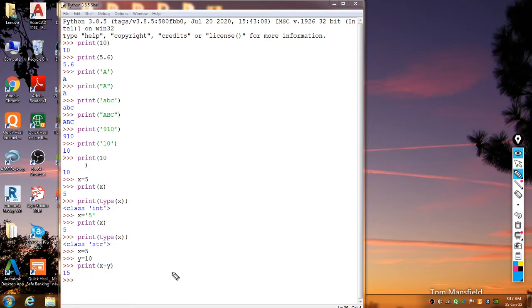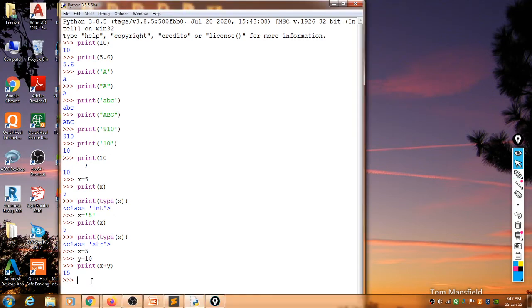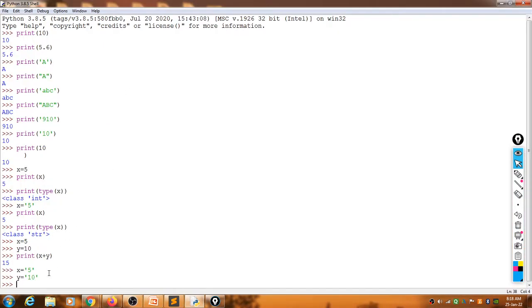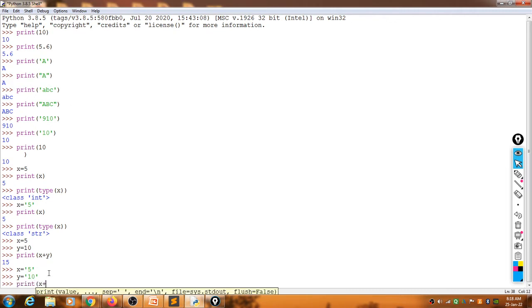Now we assign these two values using single quotation marks, so let us see what would happen. x is equal to 5, y is equal to 10, and the expression is print x plus y.